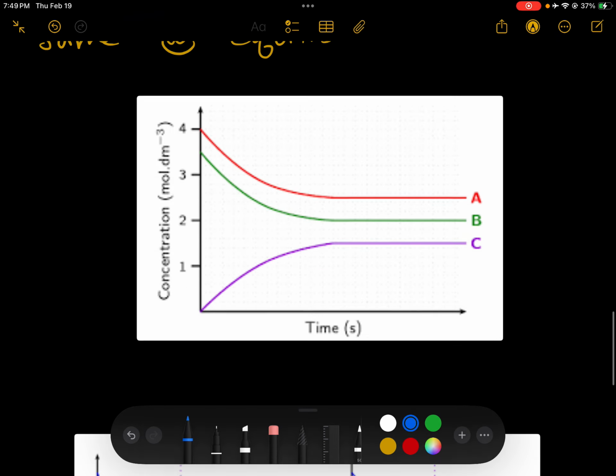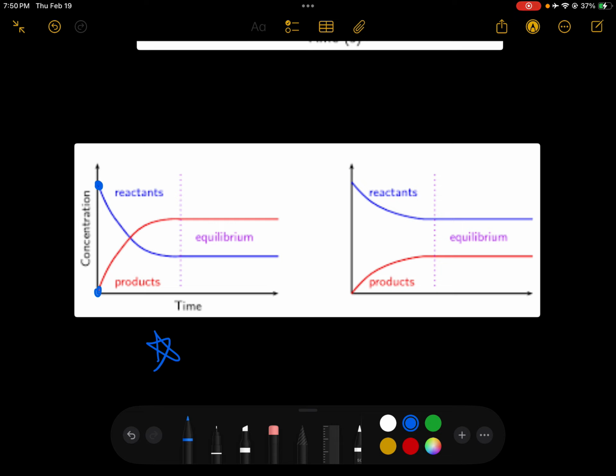We already looked at this graph, so I'm not going to look at that one again, but I wanted to show you a couple of other equilibrium graphs and what they can look like. With this one over here on the left, we again see that our reactants start high and our products start low. But in this case, at equilibrium, we actually end up with more product than reactant. So again, this indicates that our rates have stabilized, but we have different amounts of product and reactant.